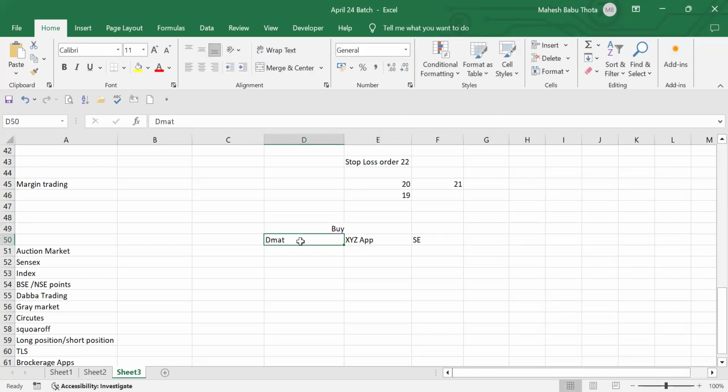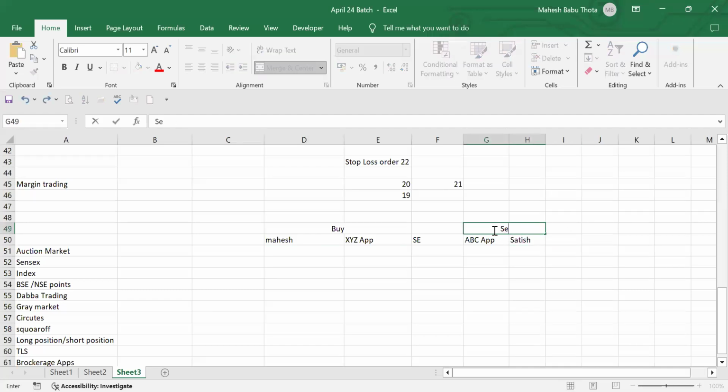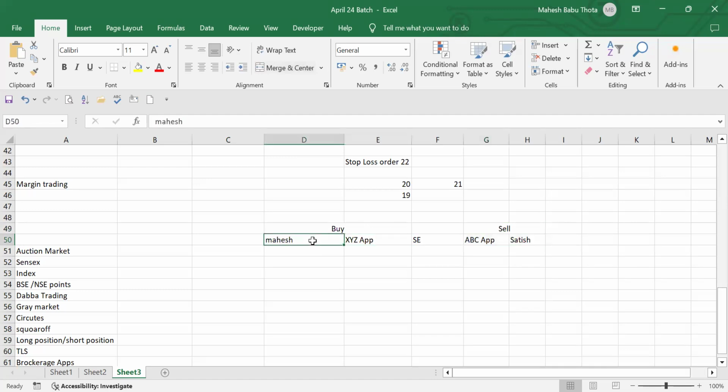If I have an account with the XYZ app as a brokerage app to buy the securities, the seller on the other side will have an account with another broker, let's say the ABC app, and Satish is there, who is selling the securities. When they sell the securities, they have to deliver the shares to the XYZ app, and from the XYZ app the user will get shares in his demat account. This is how the process will work.